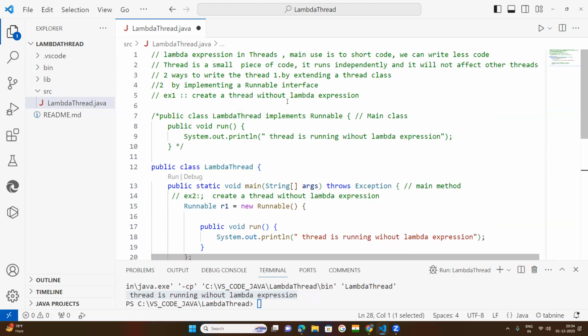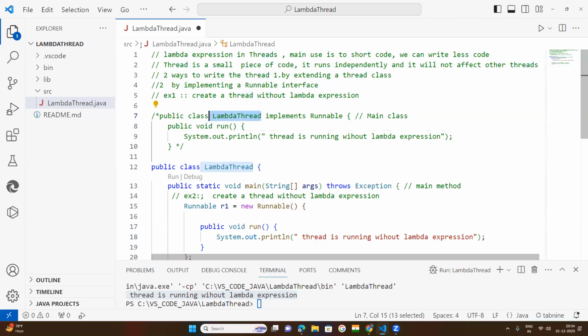In Java, there are two ways to create a thread. One is by extending the Thread class. Another one is by implementing the Runnable interface. Here, the Runnable interface will be implemented by a class.